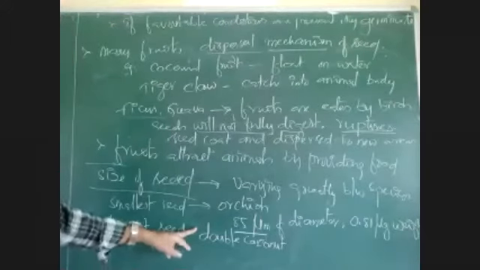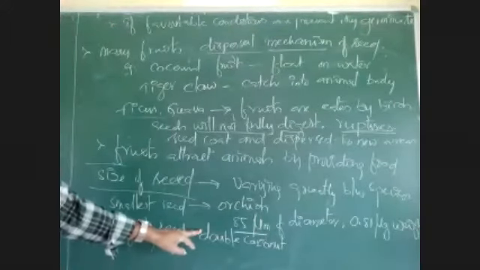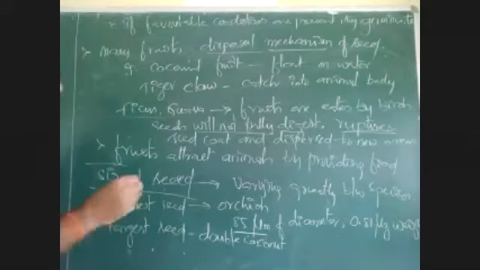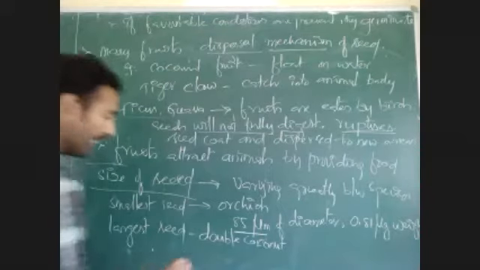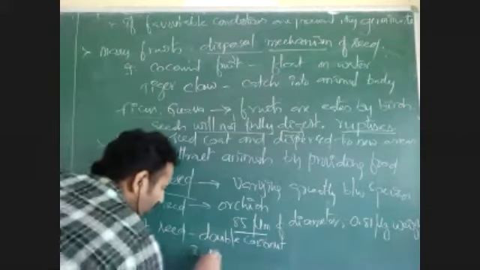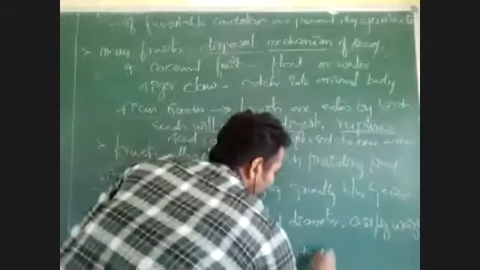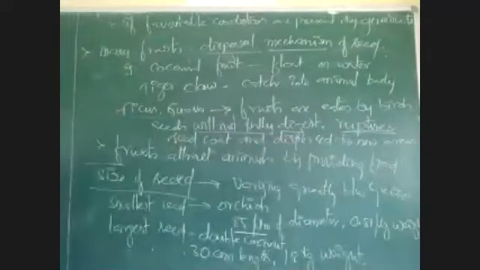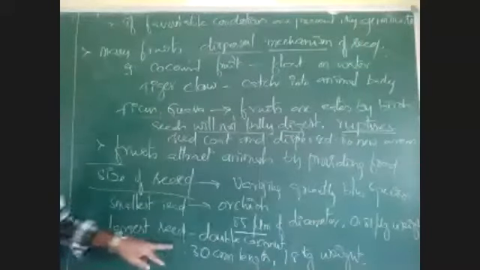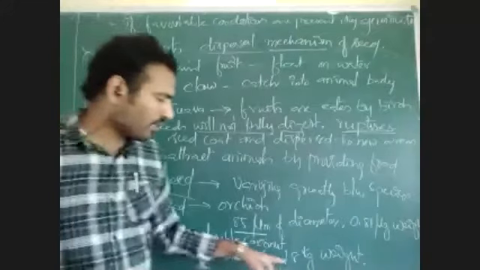It will produce a seed of 30 centimeters length and 18 kilograms weight. 30 centimeters length is there in the seed of double coconut, and the same seed has 18 kilograms of weight.